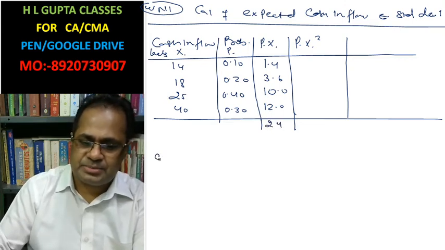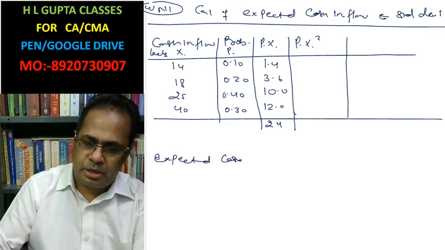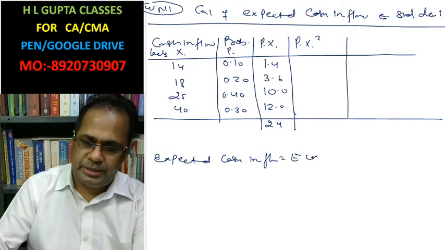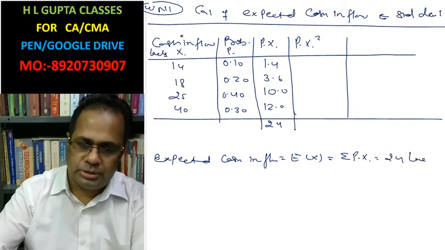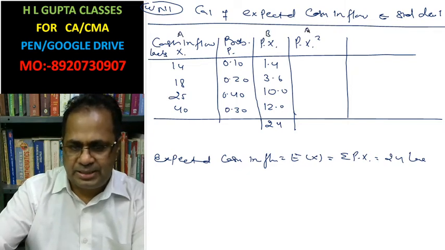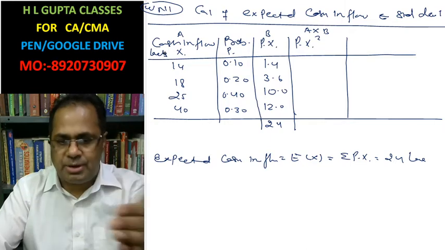You can write expected cash inflow, that is E(X), summation pi xi, 24 lakh. Now this is A and this is B. For pi xi x square, multiply A into B, x square will come.